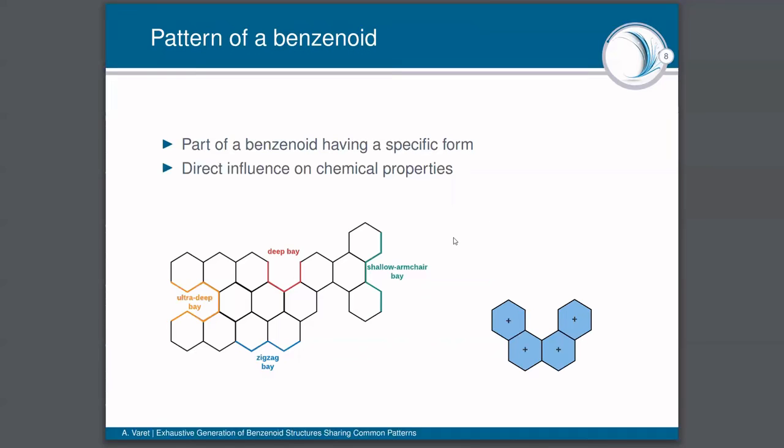For instance, let's consider the deep B pattern represented right here. As positive hexagons, we have these four hexagons right here. And as negative hexagons, we have these 3 hexagons that are absent from the benzenoid right here. And in the case of the deep B pattern, we don't have any neutral hexagons.